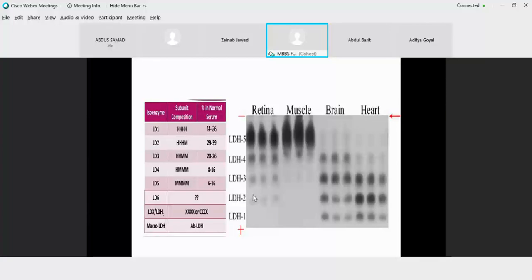All the 5 forms are present in the normal human system and they are localized in different organs. Their electrophoretic mobility, as you look in this electrophoretogram, that is a real electrophoretogram, is quite different. Their concentration is different. Their organ location is also different. So this is how lactate dehydrogenase is present as a tetrameric enzyme.